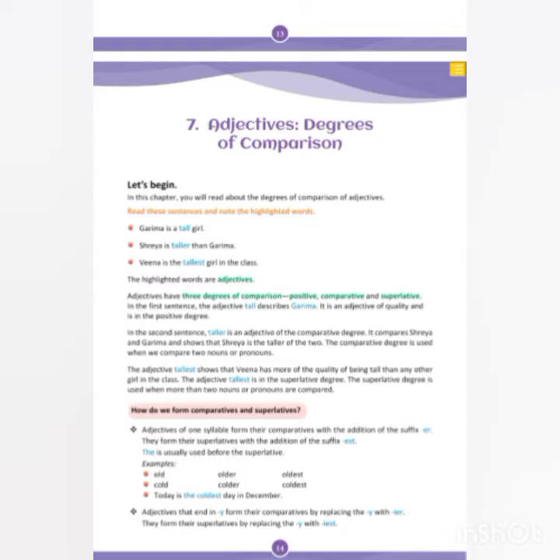Adjectives are describing words. They describe the nouns. Adjectives have three degrees of comparison. To compare, we use three degrees, three levels: positive, comparative, and superlative.